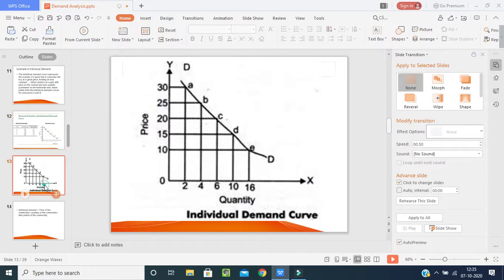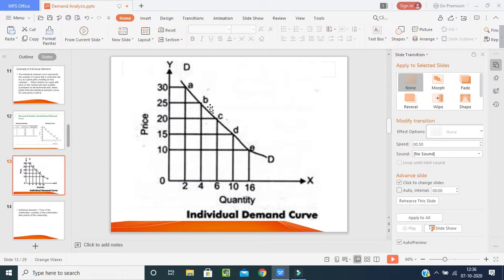And if you see in another picture, these are the individual demand curves. See, these are the quantities 2, 4, 6, 10, 16, whereas we are having the prices 10 rupees, 15, 20, 25, 30. When it is 10 rupees, the quantity purchased will be 16. When we increase 5 rupees more, at 15 rupees, the quantity will be 10. When it is going for 20 rupees, the quantity will be 6.